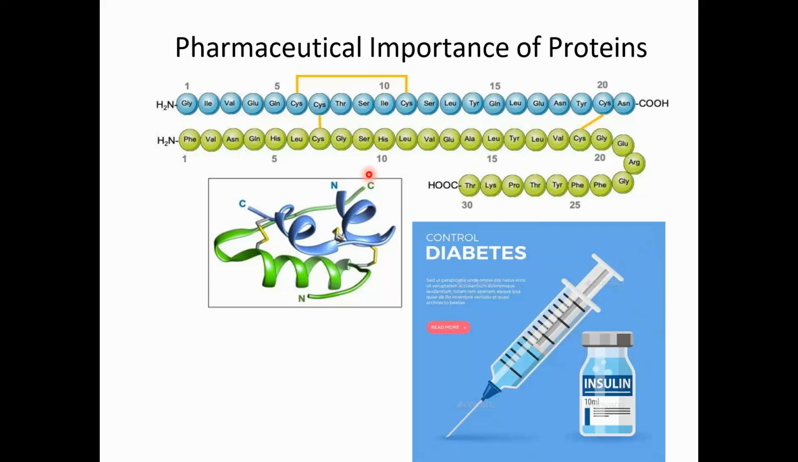But imagine if we did not have insulin, what would happen? Glucose would not enter the cell, and we would have a lot of glucose molecules in our blood. Once there are a lot of glucose molecules present in our blood, we would have hyperglycemia, or we can say diabetes.